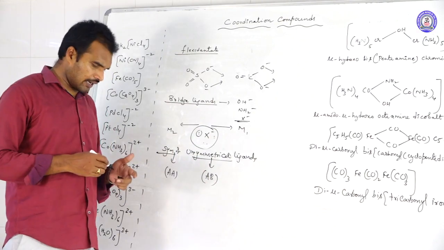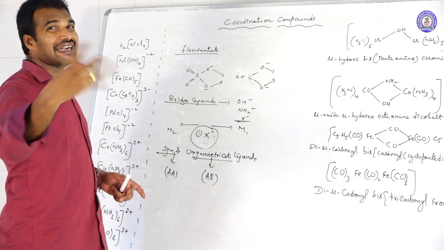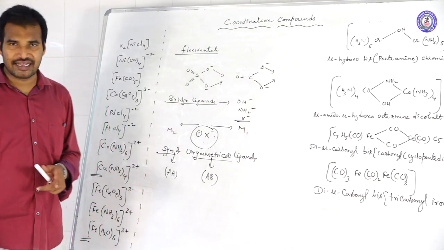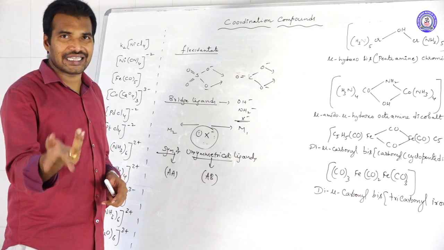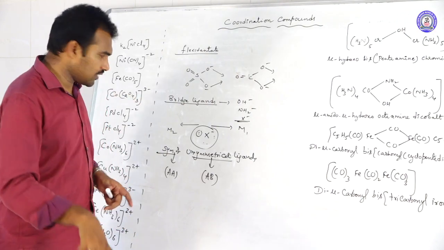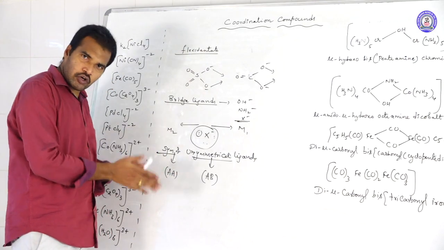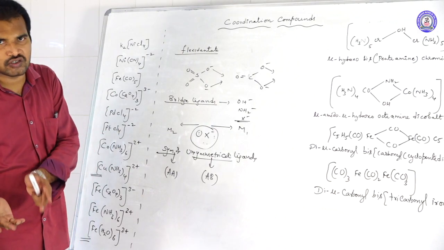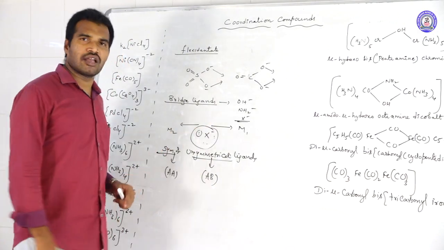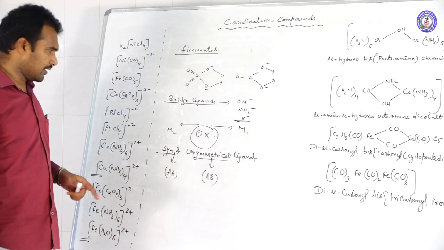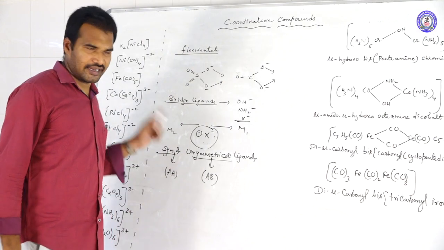Symmetrical and unsymmetrical ligands are nothing but bidentate ligands. In the case of bidentate ligands, there are 2 donating sites. If the 2 donating sites are the same, that is called a symmetrical ligand, that is why A and A. One donating site is A, another donating site is also A, both are the same, so symmetrical. If both are different, that is called an unsymmetrical bidentate ligand. So bidentate ligands are of 2 types: symmetrical and unsymmetrical.